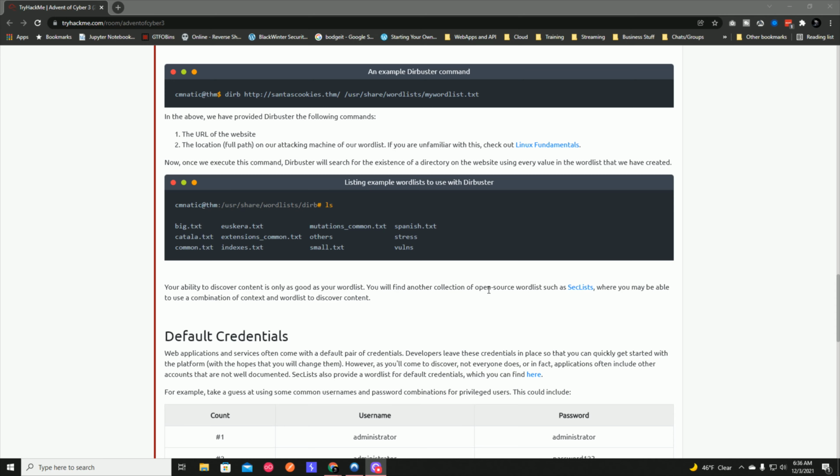Okay, you will find another collection of open source word lists such as SecLists, where you may be able to use a combination of context and word lists to discover content.